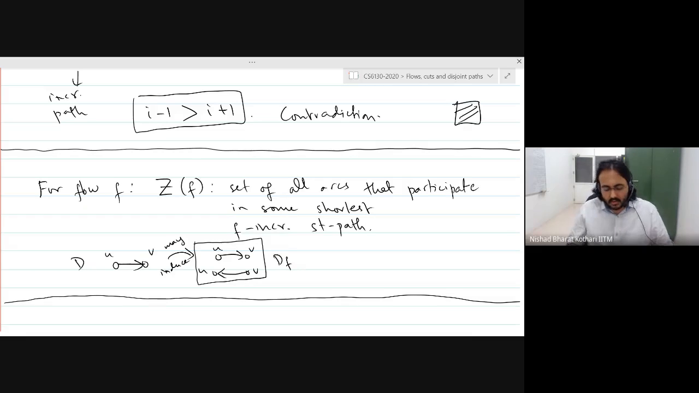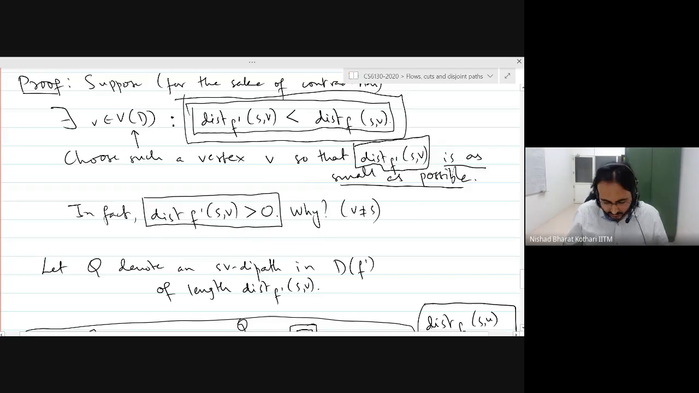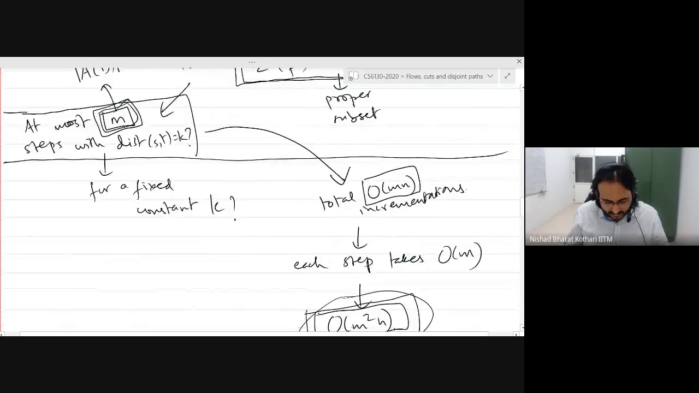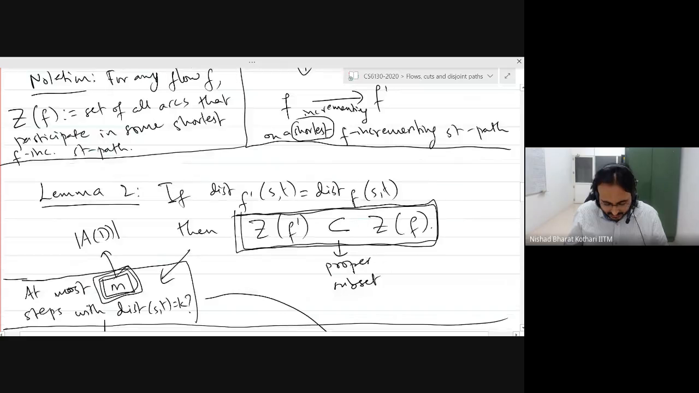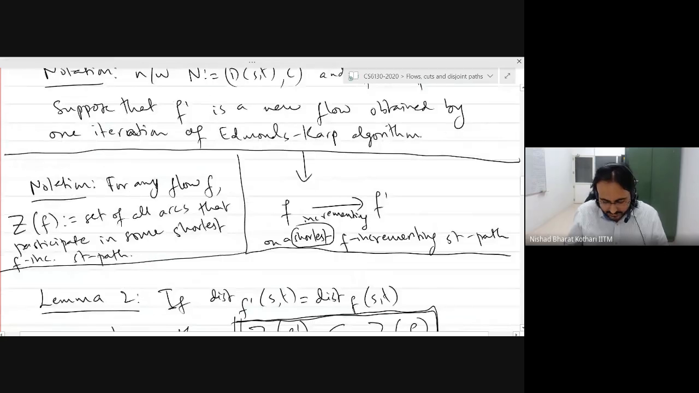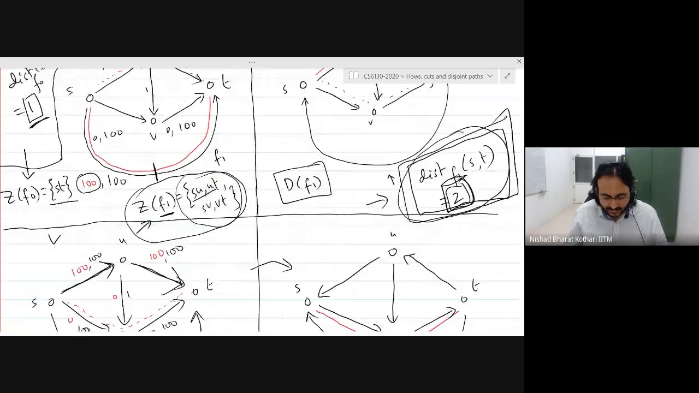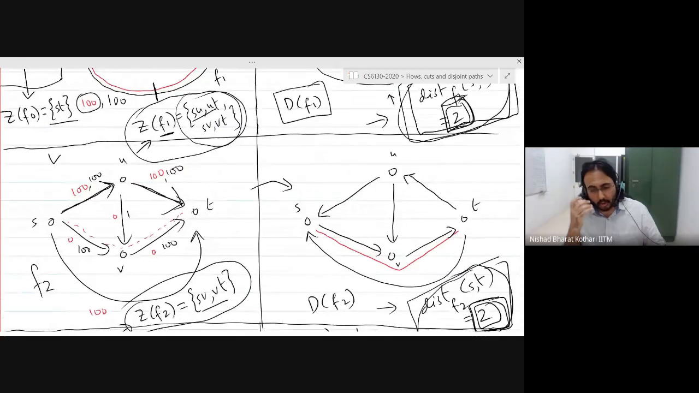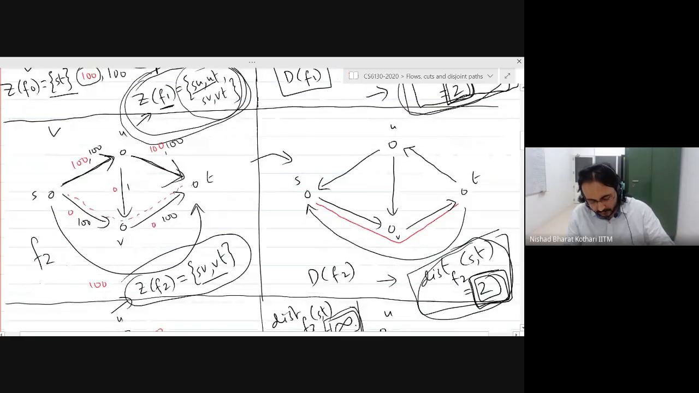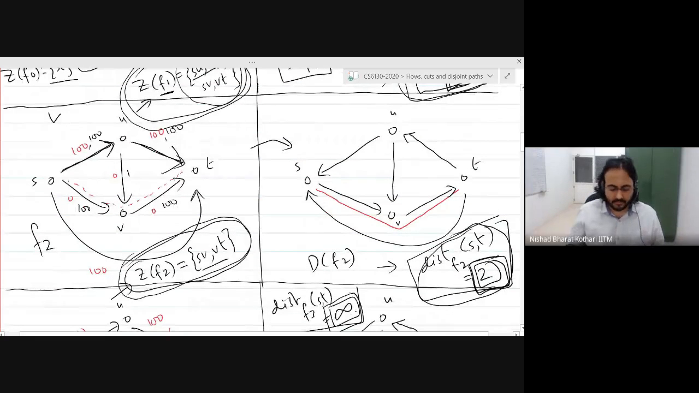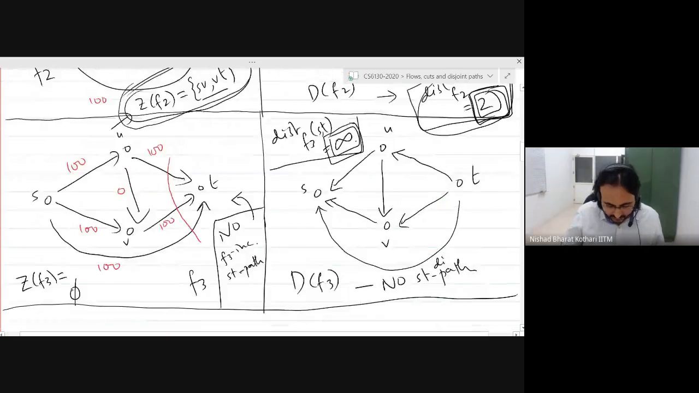Let's go back to our example quickly. This lemma says that whenever the distance remains the same, this Z set has to become smaller, in the sense that it has to be a proper subset of the previous Z set. In this example, the Z set was 4 arcs, and here it is exactly 2 of those 4 arcs. So that is the content of our next lemma.